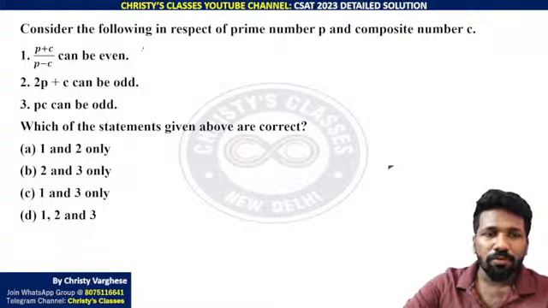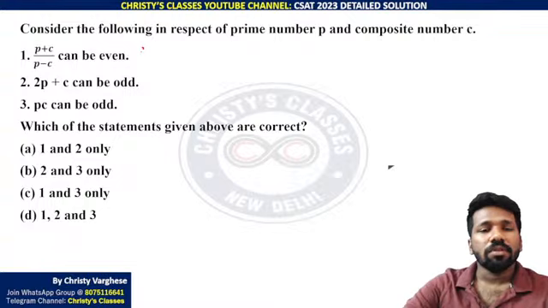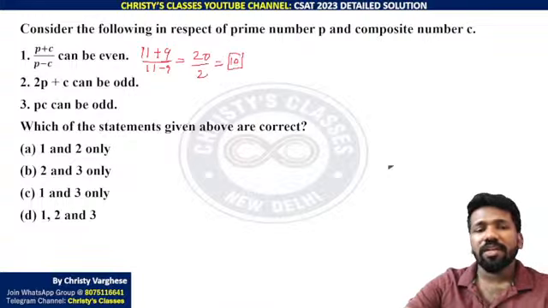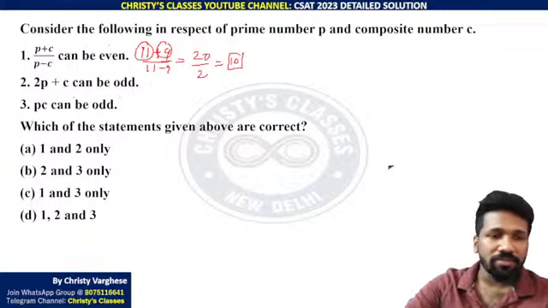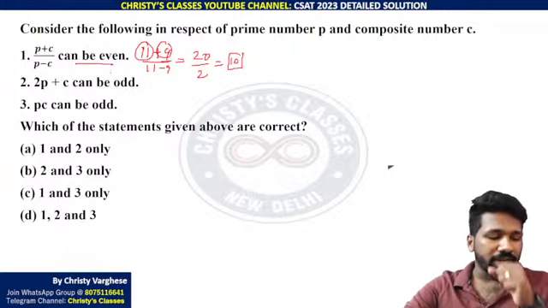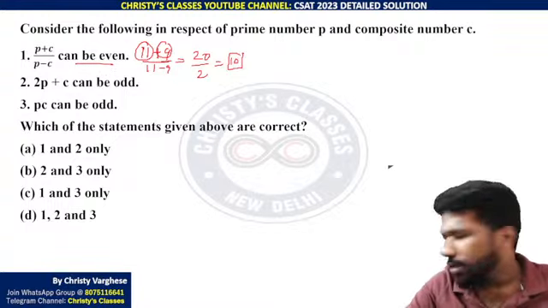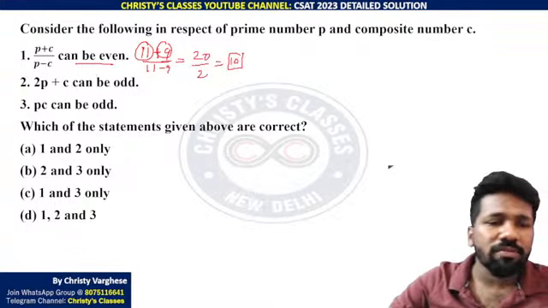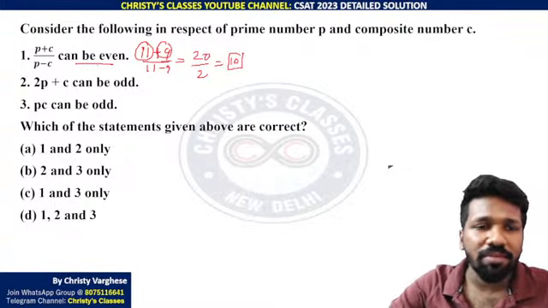But if you are confused, you can take a bigger prime number, say 11. 11 plus 9 divided by 11 minus 9. 11 plus 9 is 20. 11 minus 9 is 2. 20 by 2 is 10, which is clearly an even number, where 11 is a prime, 9 is a composite number, and it is satisfying. So "can be even" is totally correct. Not-even cases are also there, but "can be" means at least one example is enough to say that it can be even.